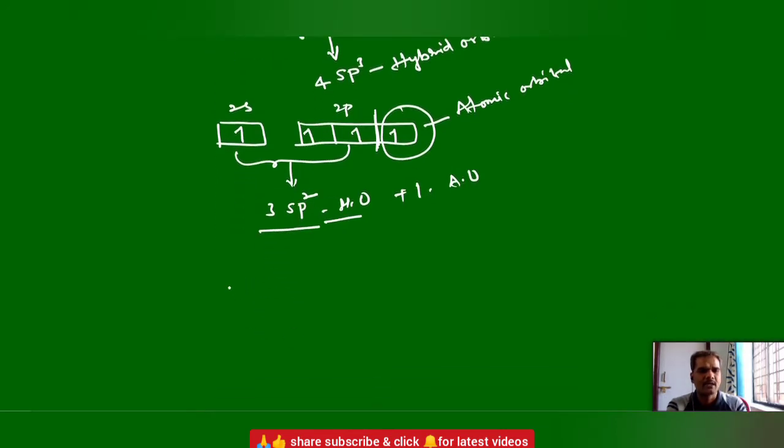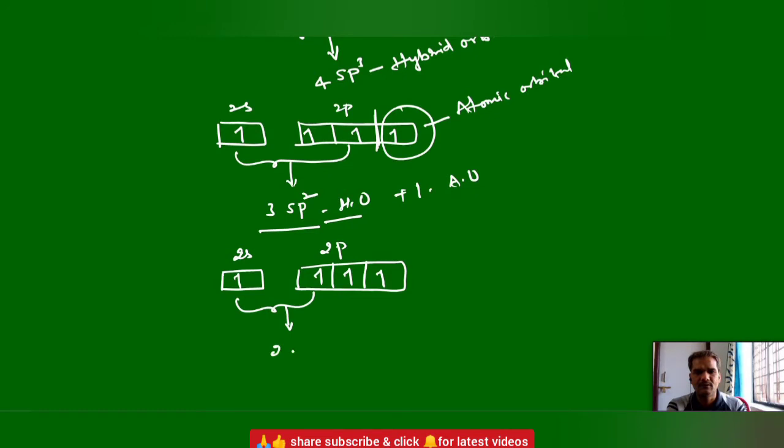And one more, it may undergo sp hybridization also. Again, let us take the electronic configuration, 2s 2p. sp hybridization means one s orbital and one p orbital. These two intermix with each other and form two sp hybrid orbitals.